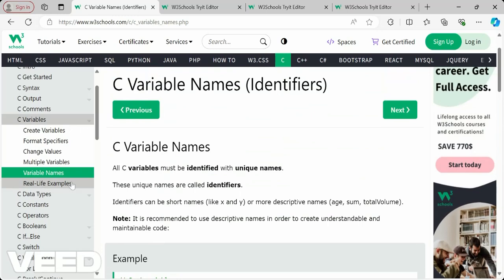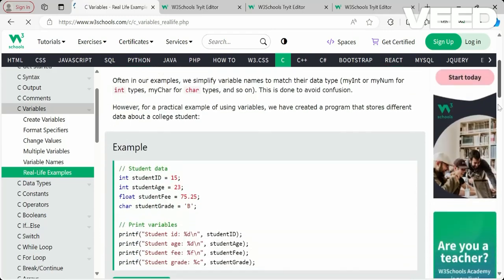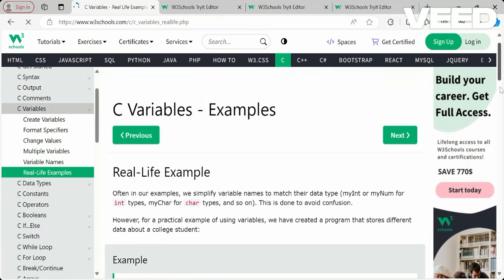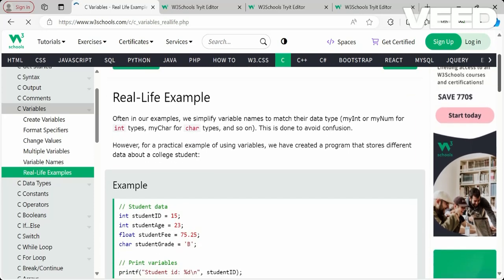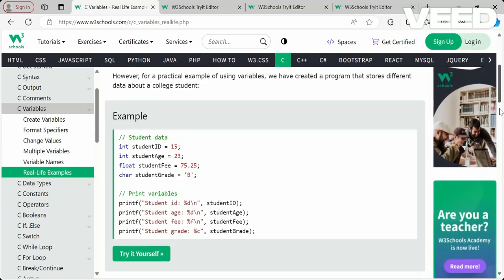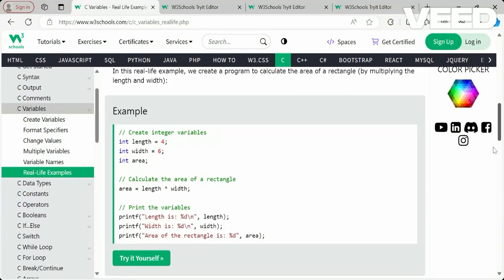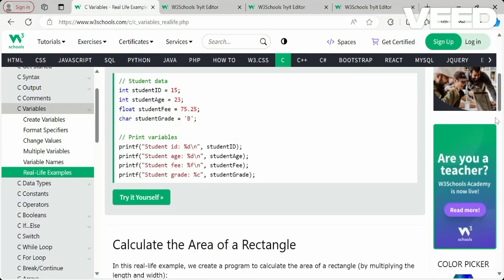Then you can go through real life examples. If you have any doubts about real time examples, you can ask me in the comment section. We'll see real life examples at the last, because the video will be lengthy if I explain everything. It is nothing but having variables and printing those variables, like calculating the area of a rectangle with variables and adding them up. We have already seen so many examples. Try many examples yourself so that you understand variable names, naming them, assigning values and displaying things. You will get better only by practicing.